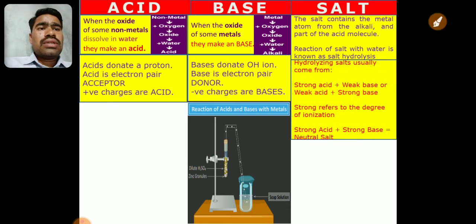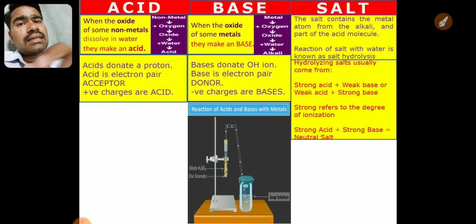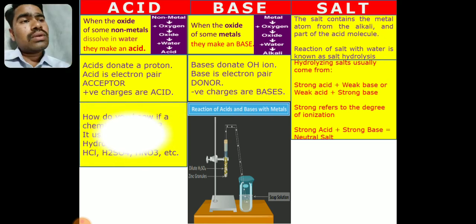Hydrolyzing salts usually come from strong acid plus weak base, or weak acid plus strong base. Strong or weak refers to the degree of ionization. Strong and weak have come from the degree of dissociation. Suppose I say strong acid. Now what is the meaning of strong acid?